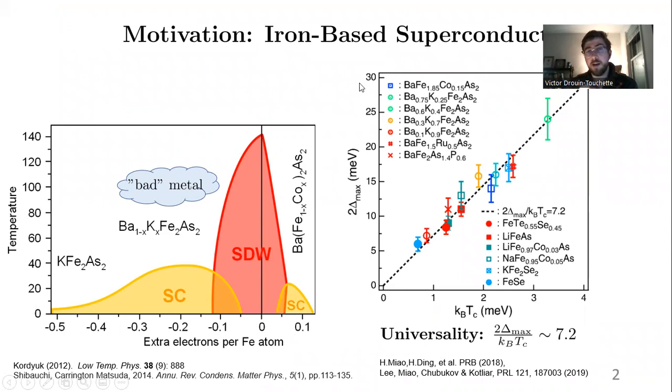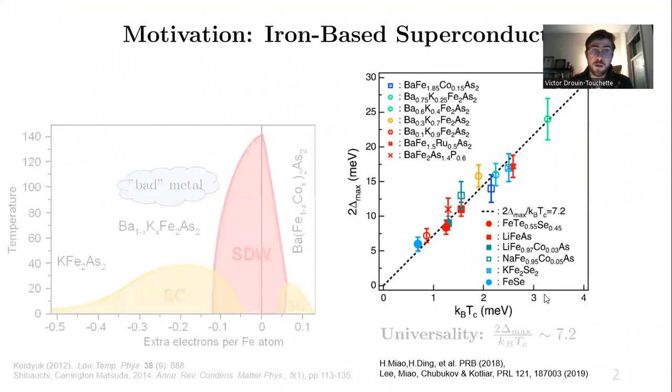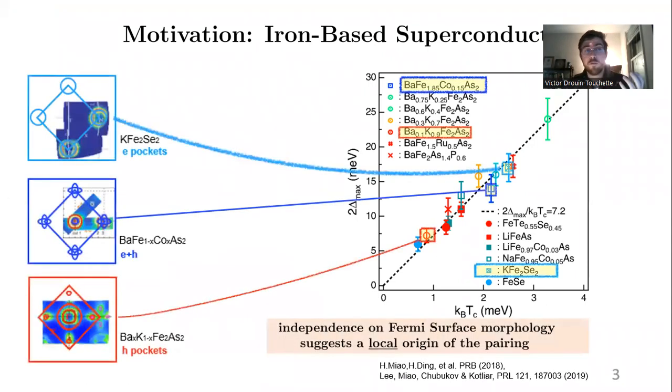And interestingly, as was pointed out in 2018, if you look at the maximal value of the superconducting gap versus Tc, it has a universal value of about 7.2, which is different from normal BCS phonon-based superconductors. And this is throughout the family of iron-based superconductors, in spite of wide morphologies of Fermi surfaces.